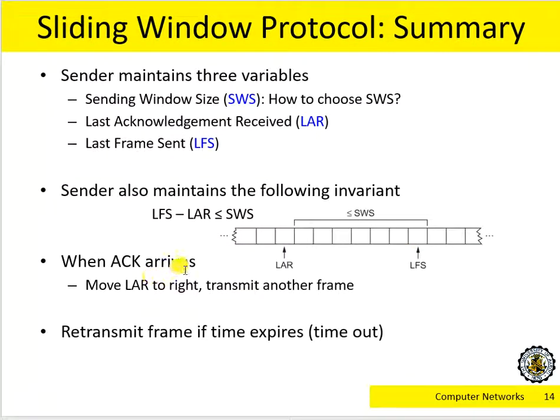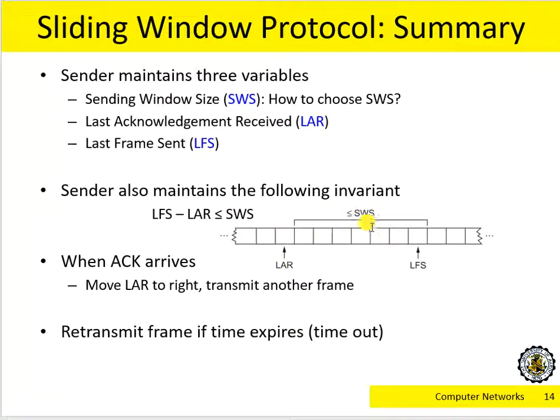So when your new acknowledgement arrives, you need to shift the window. Your LAR will be increased, so you need to shift the overall window to the right, because this value increases and the arrow moves to here.